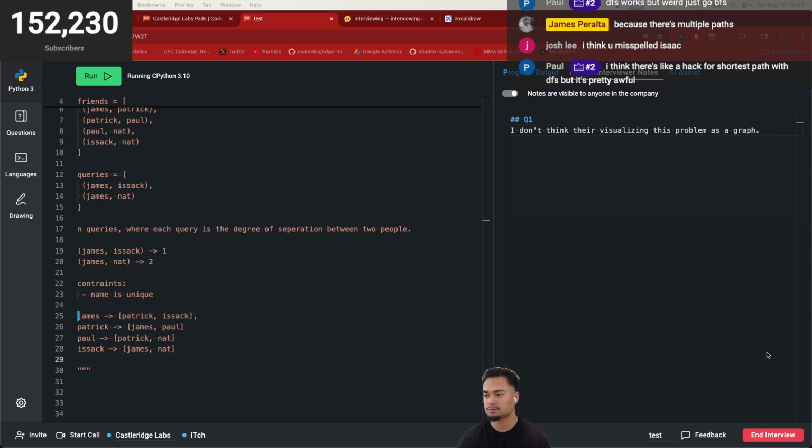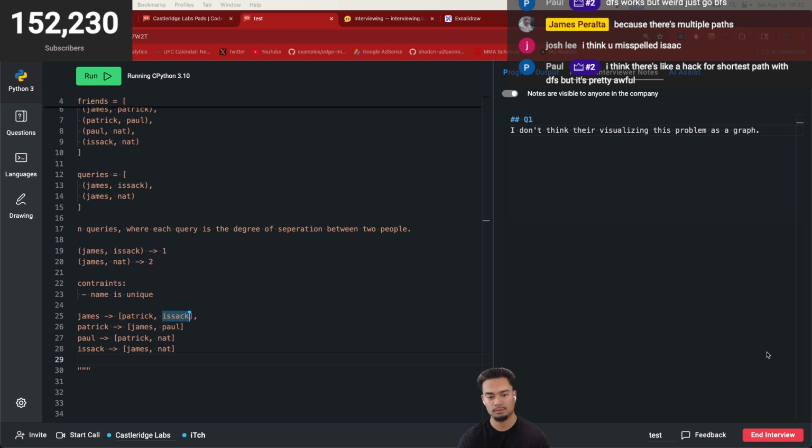So say in this case, if we're going to perform BFS between James and, say, Nat, we basically iterate through the closest friends to James. It would be Patrick and then Isaac. Then we pass the distance, which in this case would be 1 for Patrick and 1 for Isaac. Does that make sense?